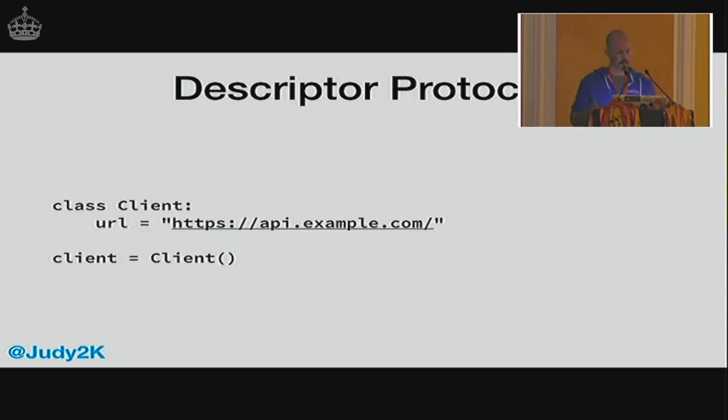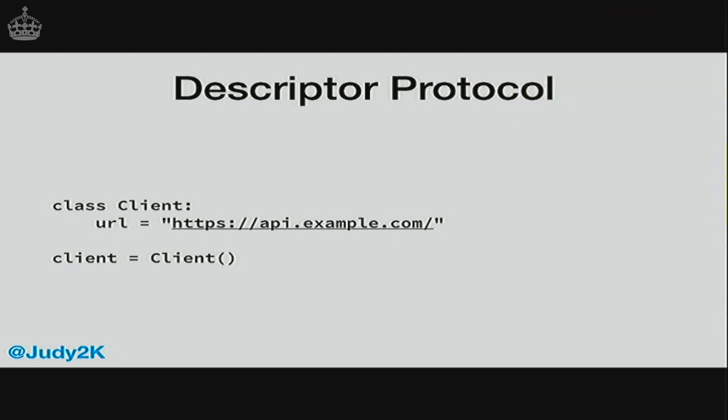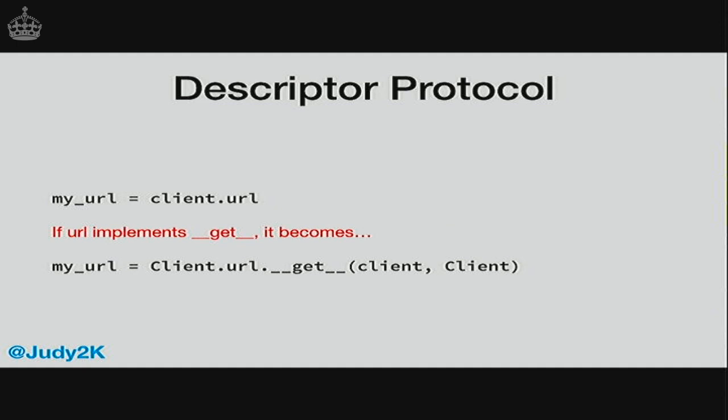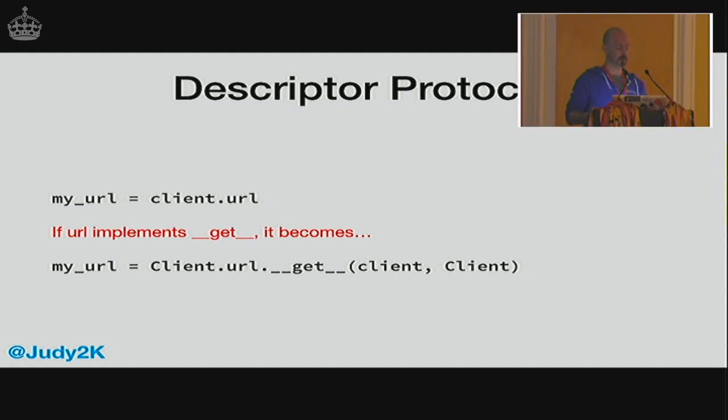So here's a bad example. We've got a class with a URL attribute, which is a string, and then we create an instance of it, also called client. Should have called it my client or something. Now here we can access the URL on the instance. And what the Descriptor Protocol says is, if that value implements dunder-get, then actually that first line of code becomes that third line of code. So it calls dunder-get with the instance and returns you the result.